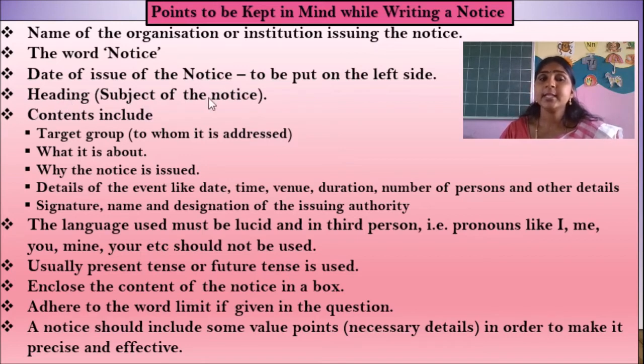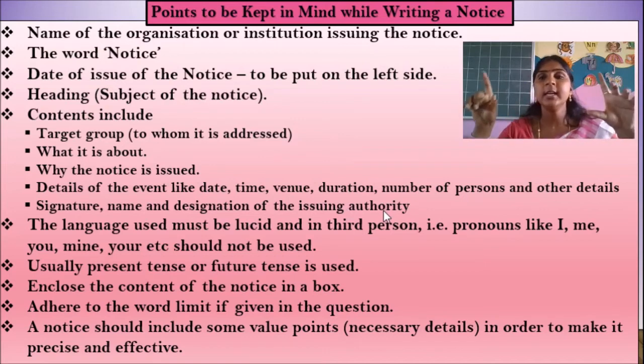Heading. The heading is the subject of the notice: what is the subject regarding which we are going to give the notice. Contents include the body of the notice. What will it include? The target group to whom we have to give the notice. What it is about, and why the notice is issued. Details of the event like date, time, venue, duration, number of persons and other details. Signature, name and designation of the issuing authority.